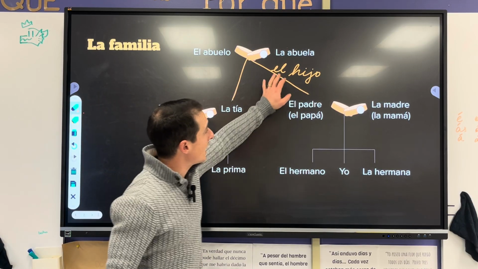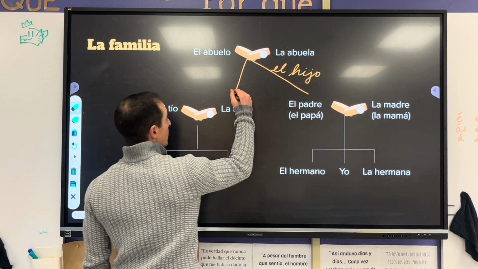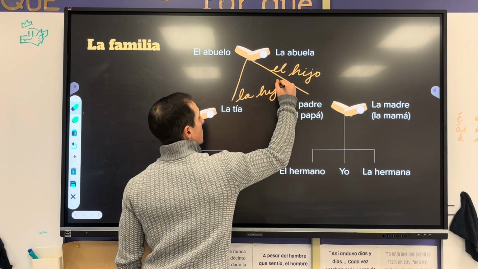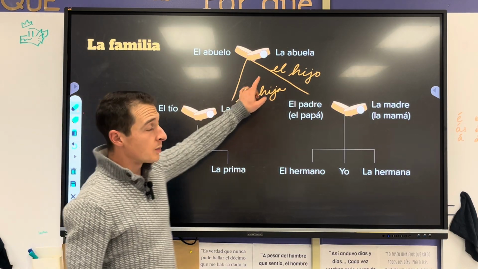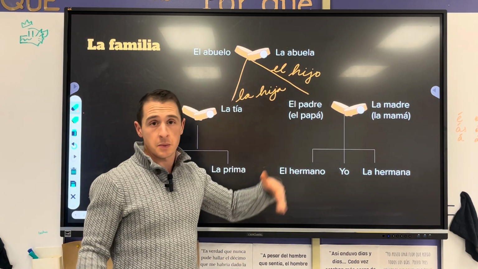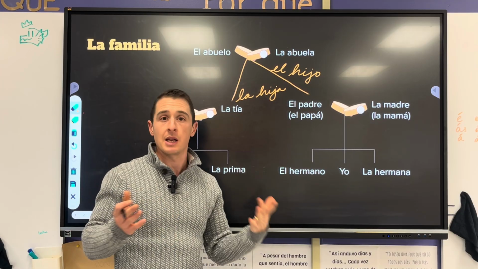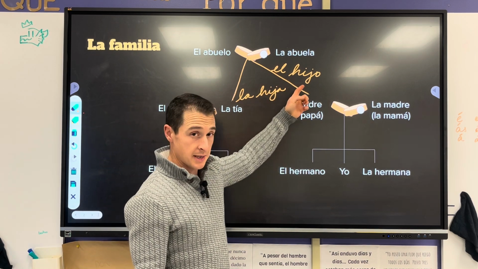Mi tía es la hija de mis abuelos. So we remember el and la, the masculine and feminine, the, el and la. Those apply here because we have a masculine word.